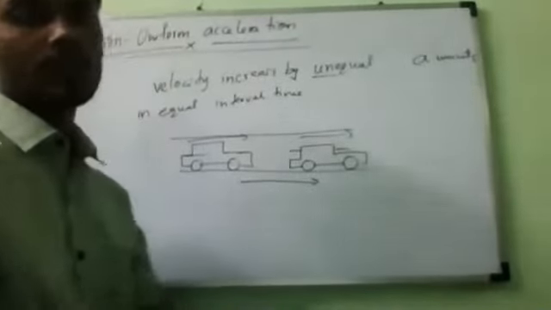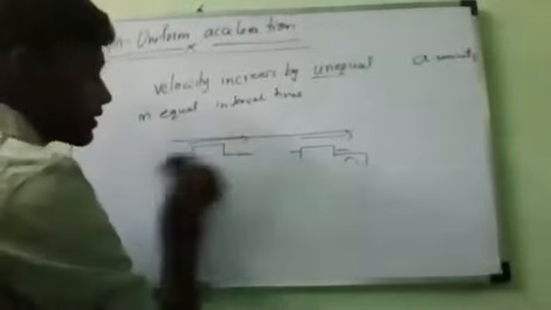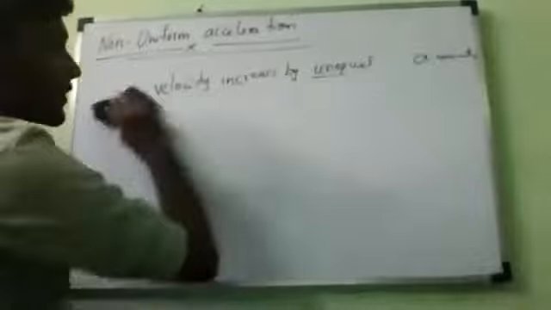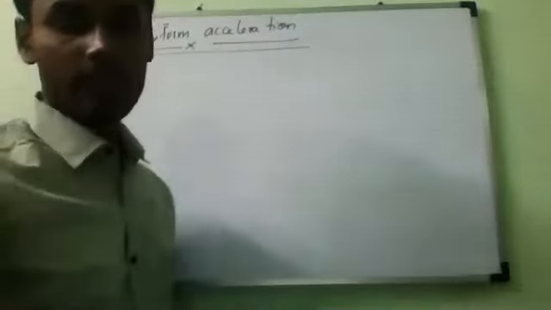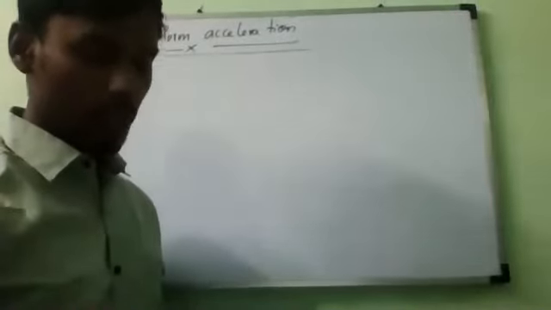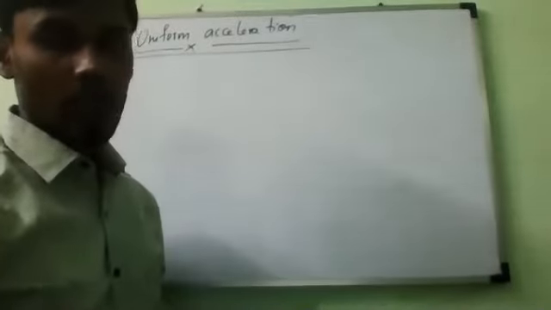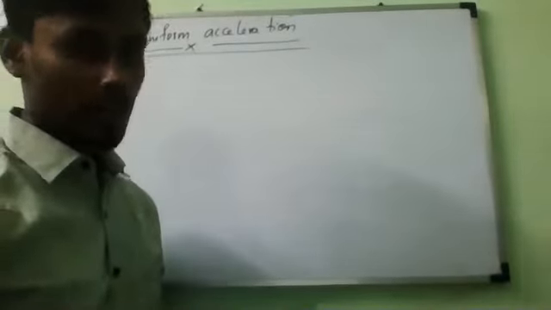So when the car is moving on a crowded city road, a few times the velocity increases, a few times the velocity decreases. The movement of a car on a crowded city road.